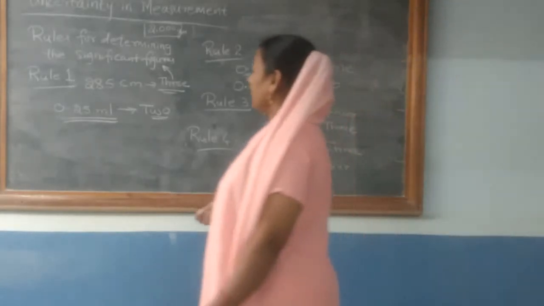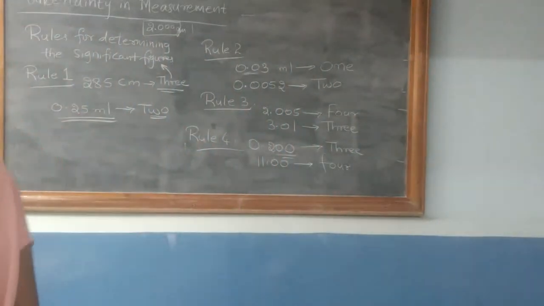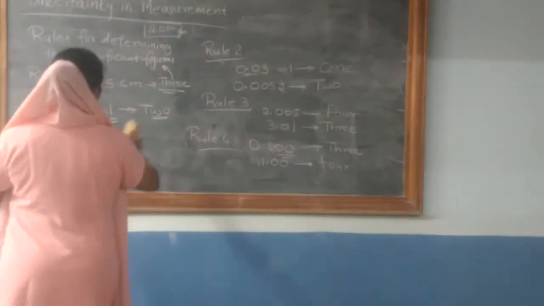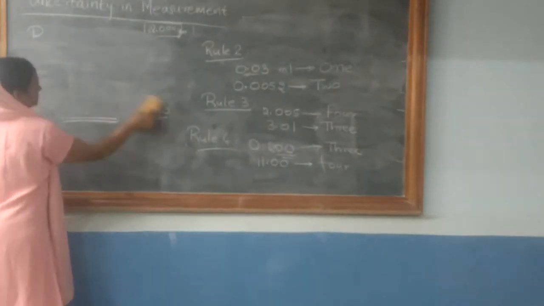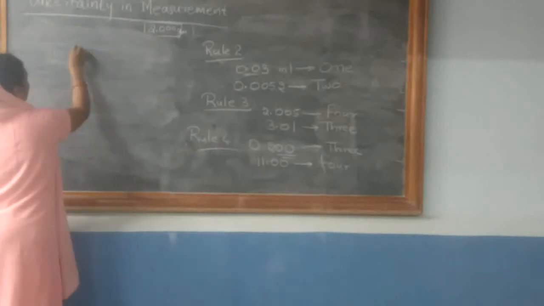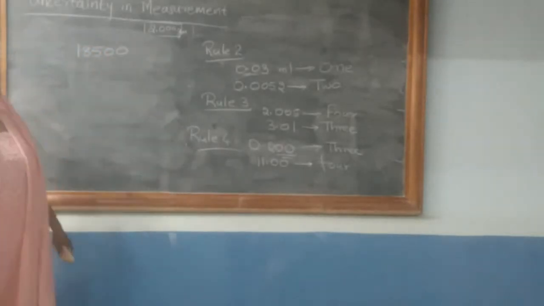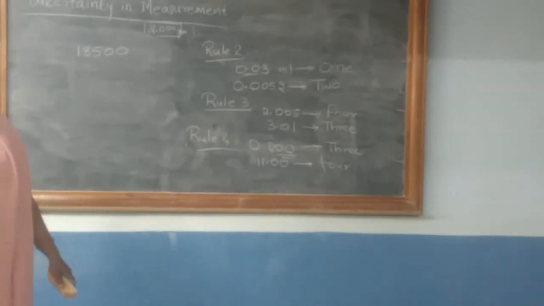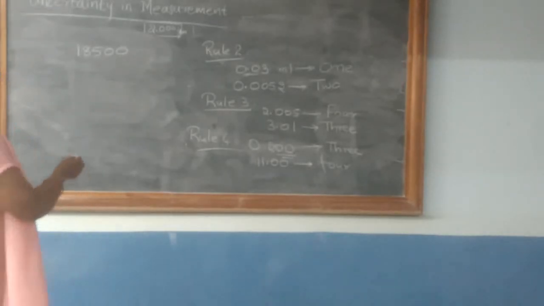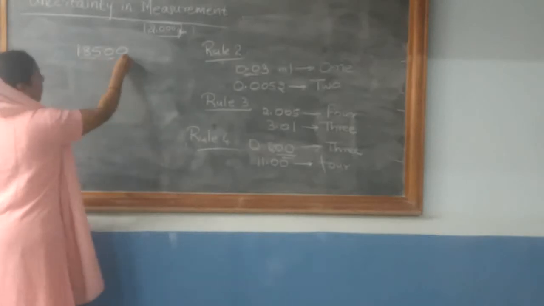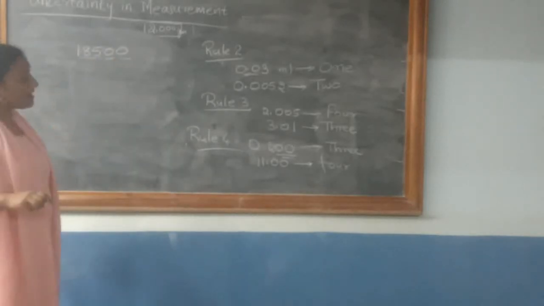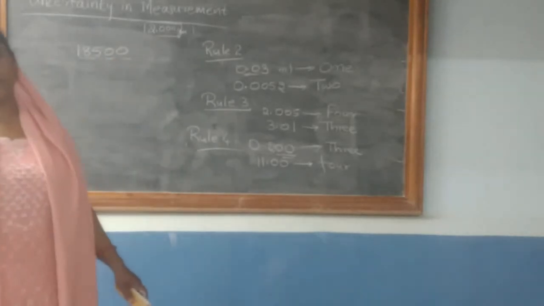Suppose I take a number that is 18500. In this particular value, it can have either 3 or 4 or 5 significant figures.